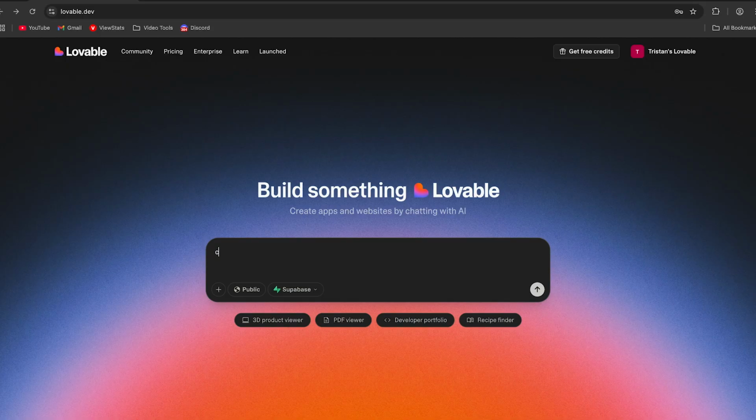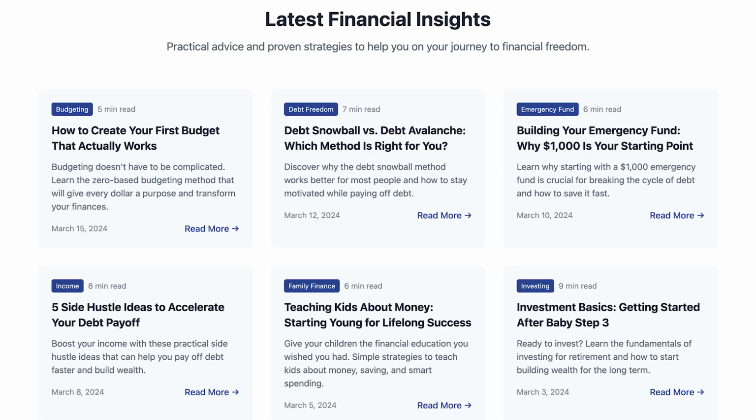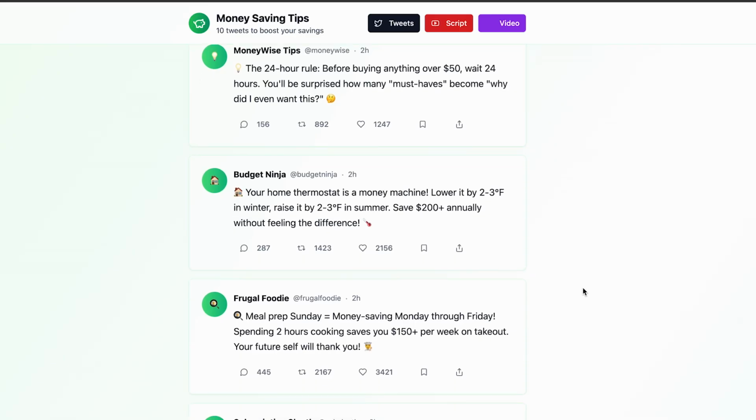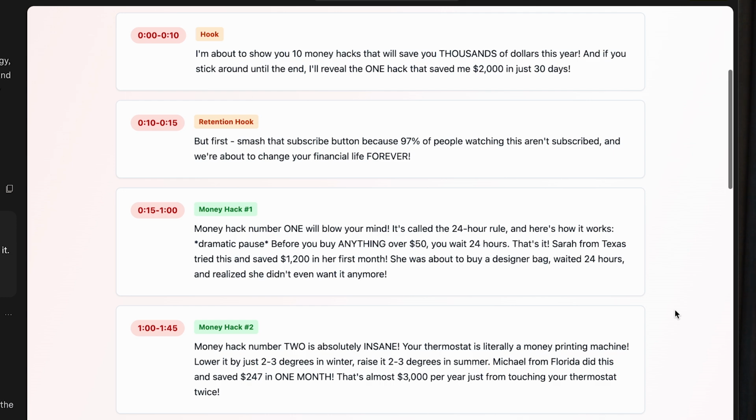What if I told you by typing in a simple prompt into Lovable, you could create a website, a blog, an app, a landing page, and create viral content through Twitter and create YouTube scripts just by typing in a simple prompt into Lovable? You probably think I'm crazy, but let me show you that you can do it.